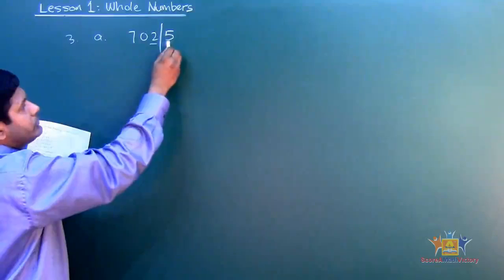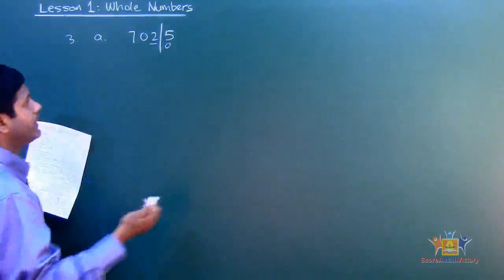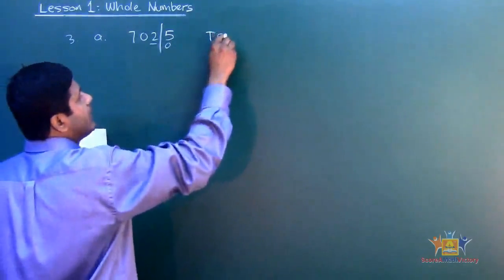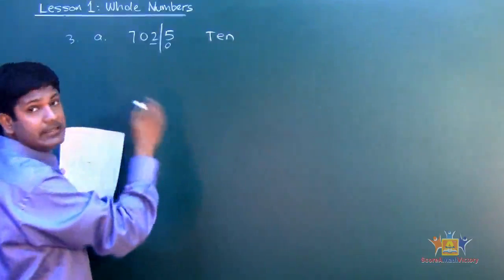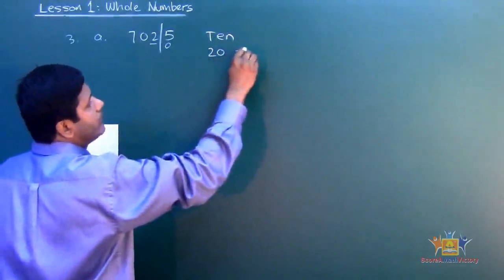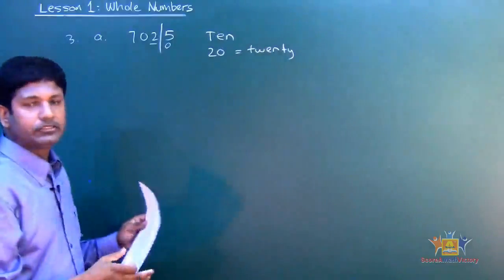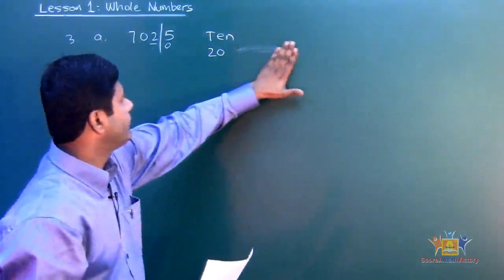How many zeros? 1 zero. That means the 2 is under what family? 10 family. Exactly. So the place value is 10. And what is the digit value? 20. Exactly, 20. Now you just put 20, that's good enough.